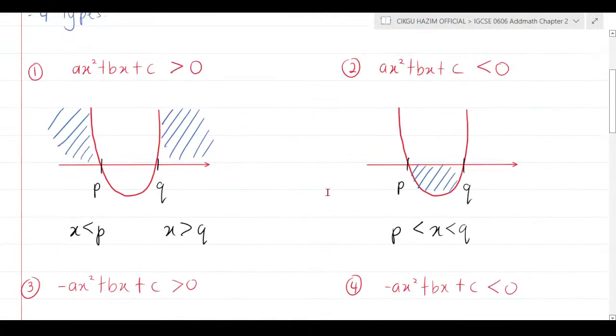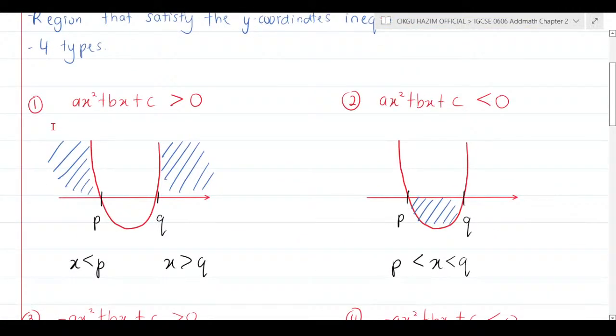So on these things here, let's look at the first example. When ax squared plus bx plus c is more than 0, it's stated here y is more than 0. And if it's a smile-shaped graph, just remember this part of the formula is part of the shape. If it's smiling, it must be on the outside of the graph, but still on top of the x-axis. Outside of what? You can see the roots here, which are p and q, the x-intercepts.